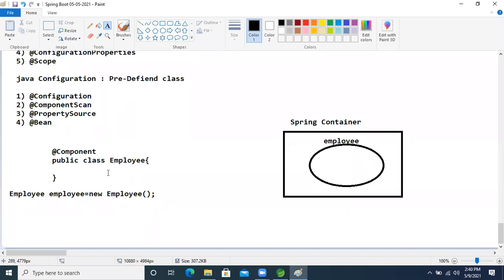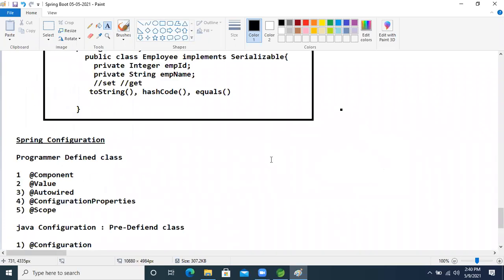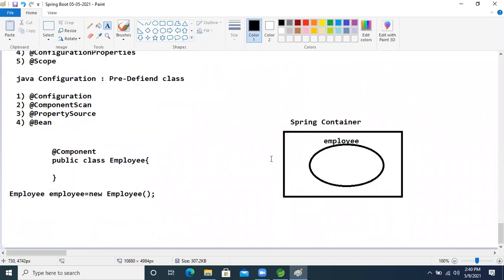But one more thing, guys, one doubt will be there. The class name's first letter will become small. Here, the Employee reference name will become a small letter, right? No, I want my choice of name. So what will happen now? Next step, let's move on and we will see that.